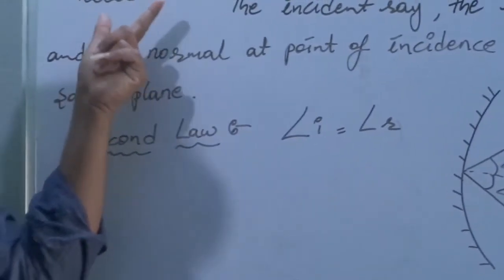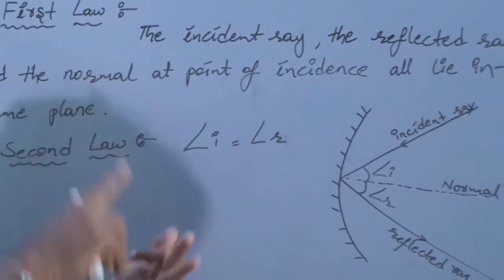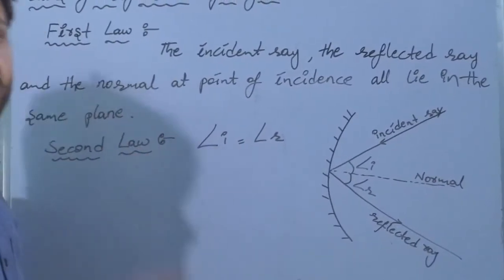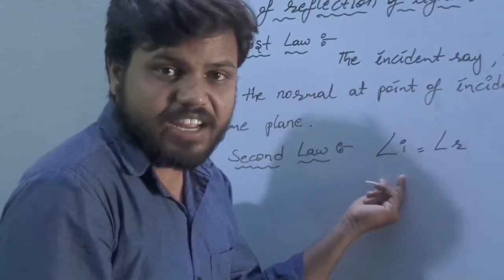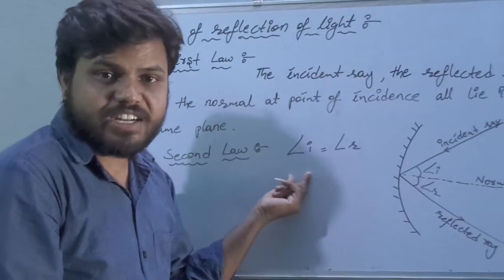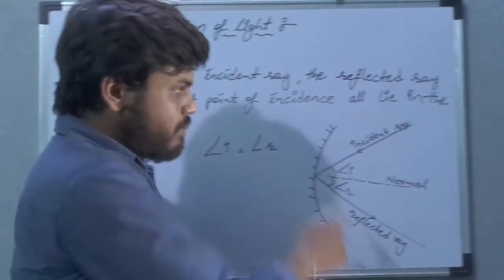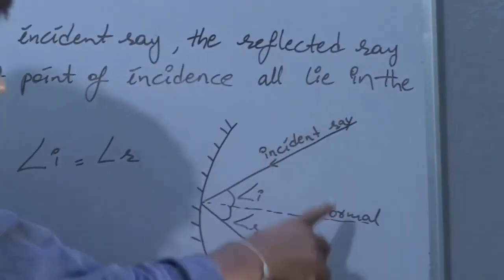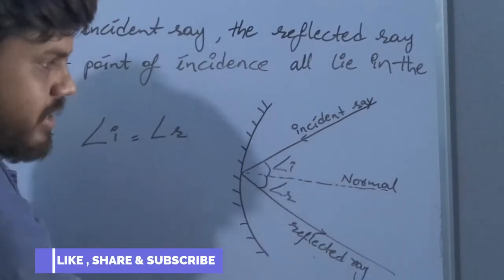Again I am repeating, first law: the incident ray, reflected ray, and normal at the point of incidence all lie in the same plane. That is first law. And second law: the incident angle is equal to reflected angle, meaning angle of incidence is equal to angle of reflection. By looking at this diagram, we can easily understand that incident ray, normal, and reflected ray, these three lie in the same plane.